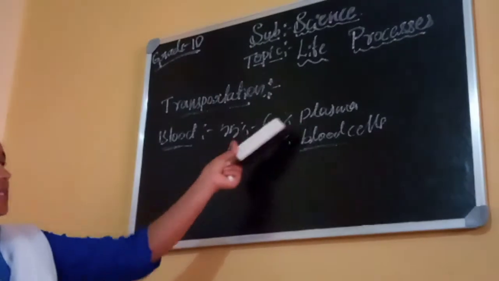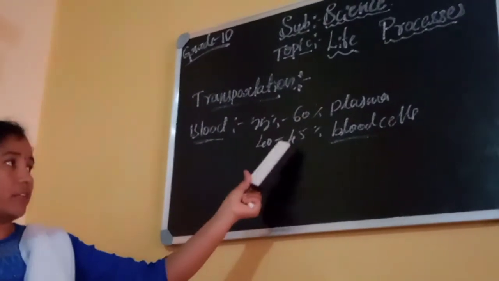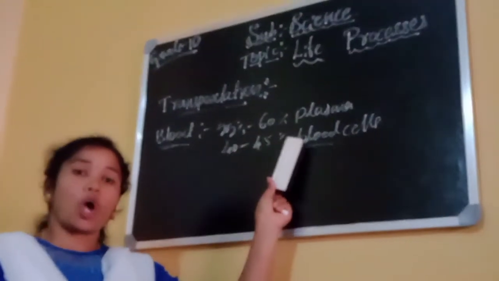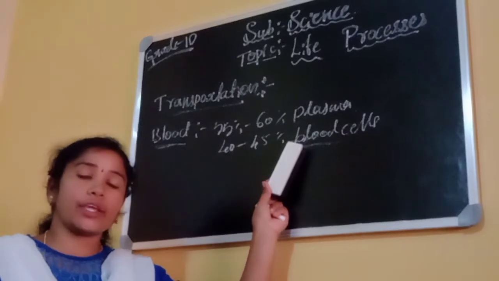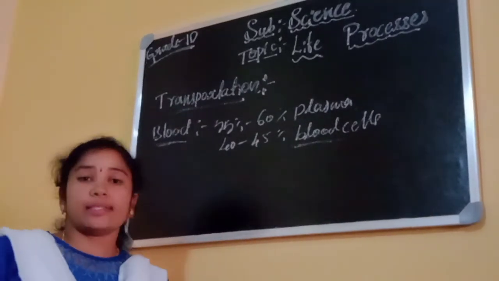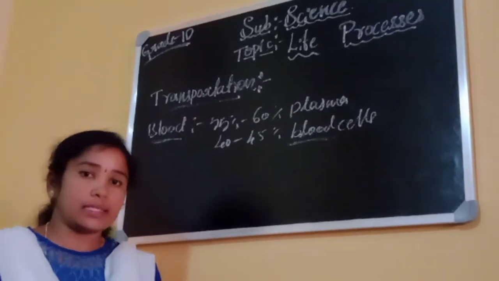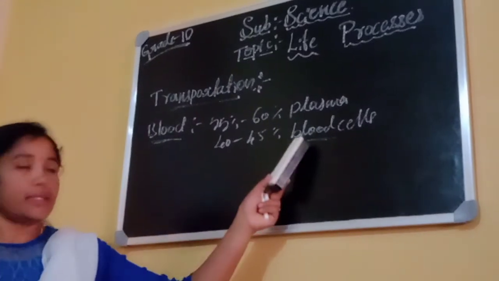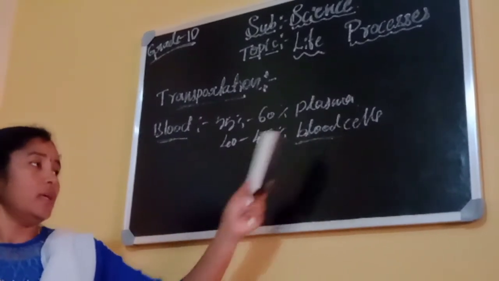Plasma and blood cells are the components of blood. Dear students, you already know about blood cells, that is red blood cells, white blood cells and platelets. These blood cells are components of blood.